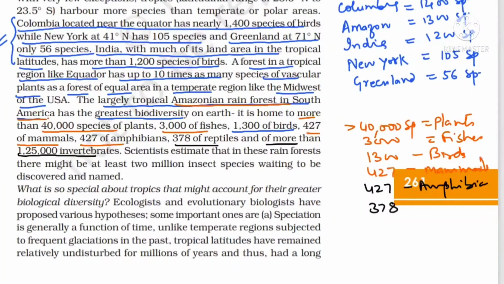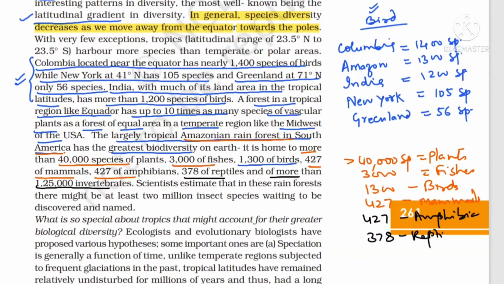So beta, if you write it here on the side now, it will help you to learn the things. And at least 2 million insect species are waiting for discovery. So this is all the information on diversity with respect to the latitude gradient.